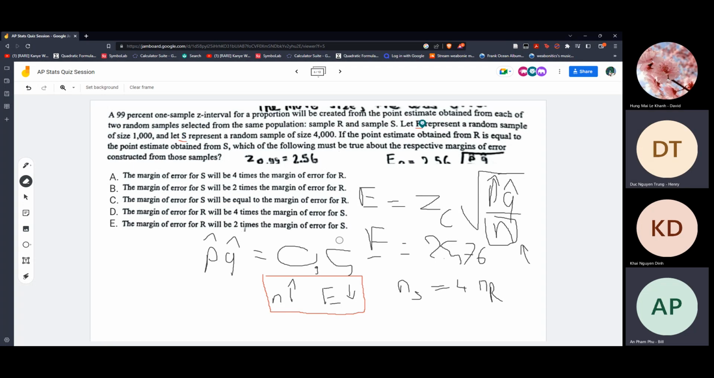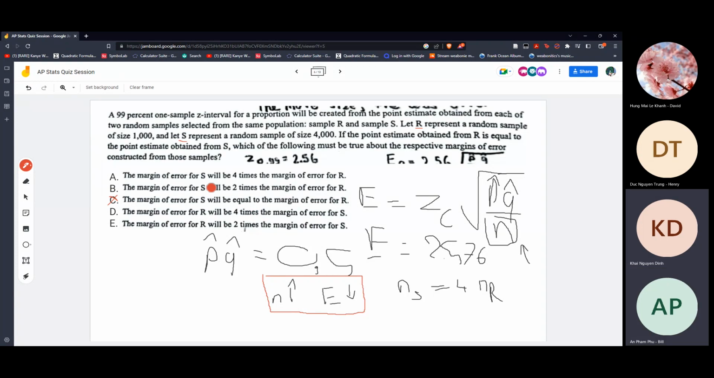Alright. So, Guy is correct. You know that the more n, the smaller the e would be. So we can actually cross out your question. Okay, so C is definitely wrong. They're not going to be equal.